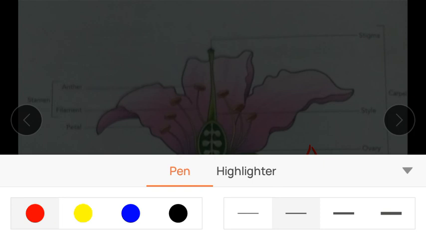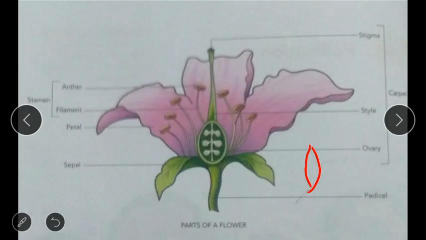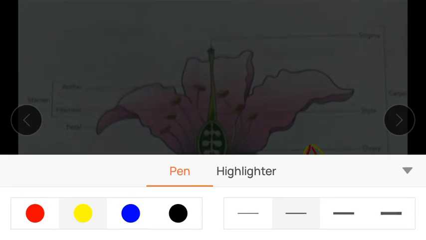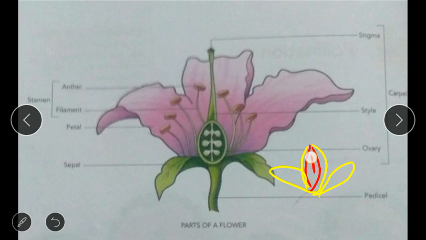Here I have no green color, so I am using yellow instead of green. This is covered with the green leaves. This outer side is green. When the flower grows, this part changes into leaf-like structures. This is green in color, and inside is the bud of the flower. So this part is called sepal. That is one of the basic parts of a flower.